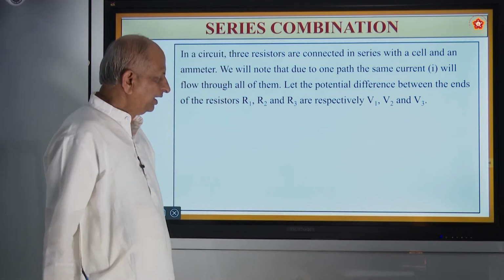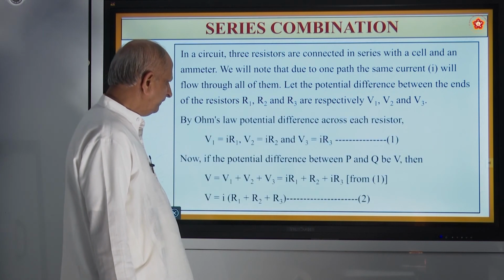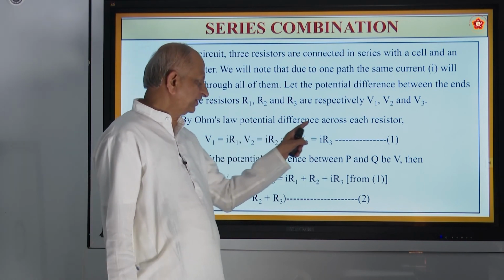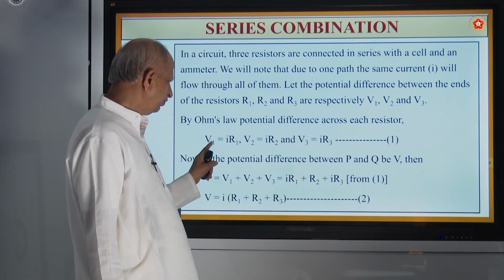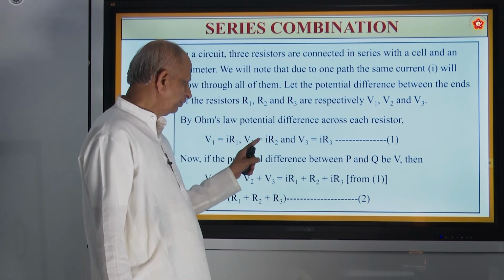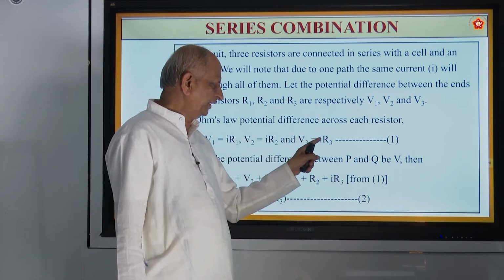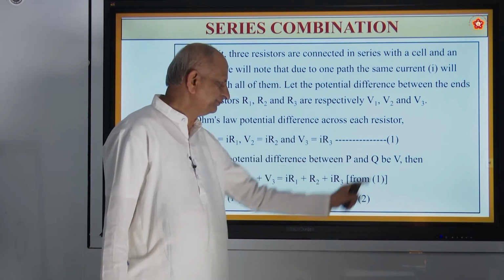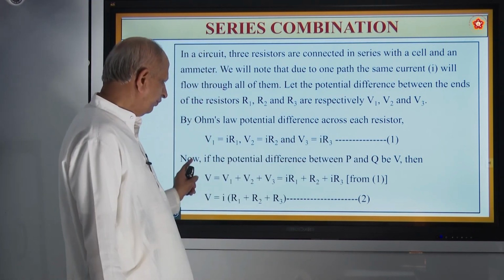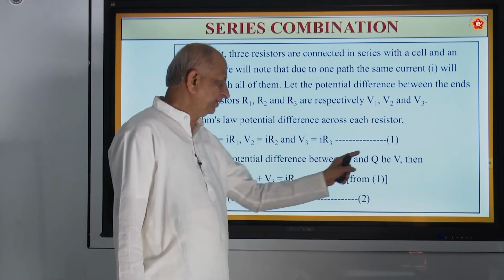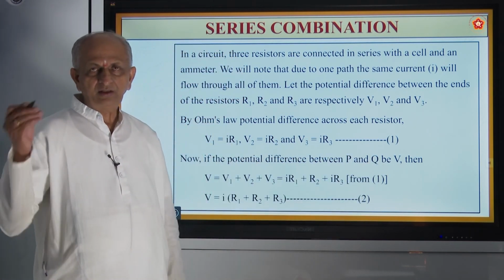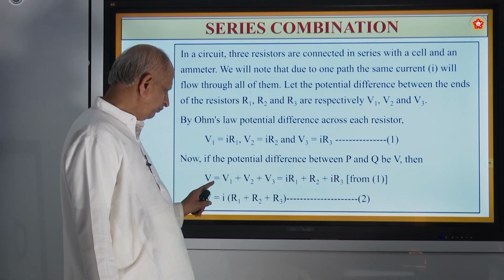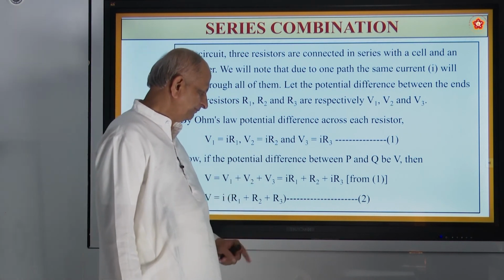You saw it. And how do you measure it? It is by means of voltmeters. By Ohm's law, the potential difference across each resistor: V1 is equal to IR1, V2 is equal to IR2, V3 is equal to IR3. So this is equation number 1 by Ohm's law. Now if the potential difference between P and Q be V, it is called standard voltage, then V is equal to V1 plus V2 plus V3.